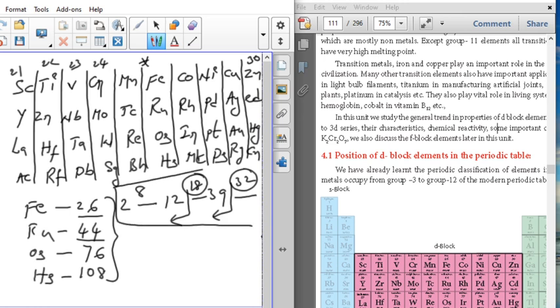So use this formula. Not only this one, you can apply it for any group, easily to find out the atomic numbers for the next element in the respective group. Okay, now we are going to start.